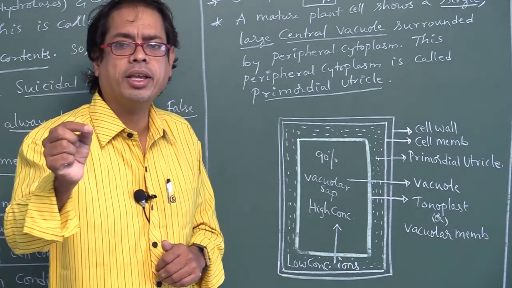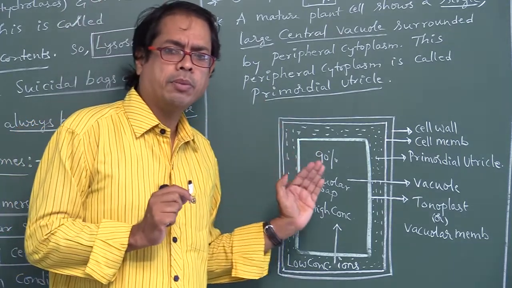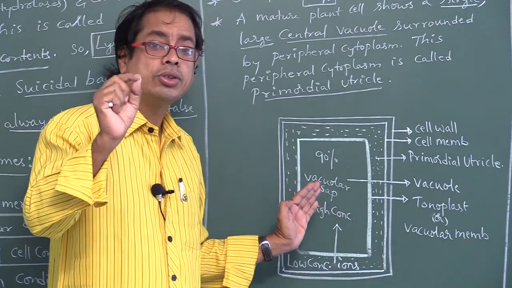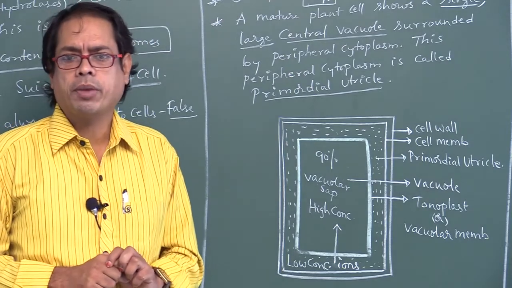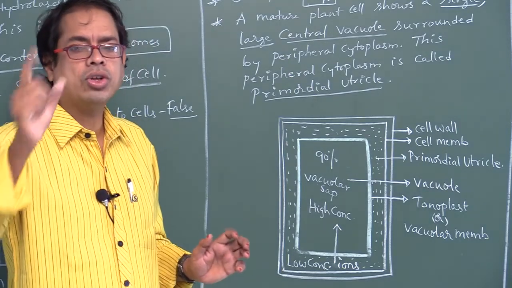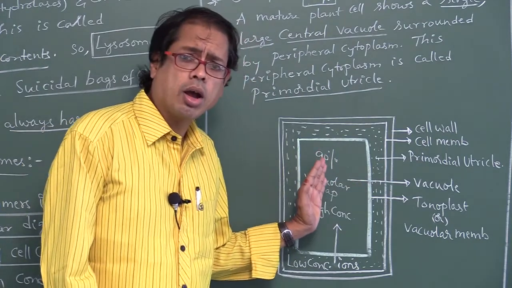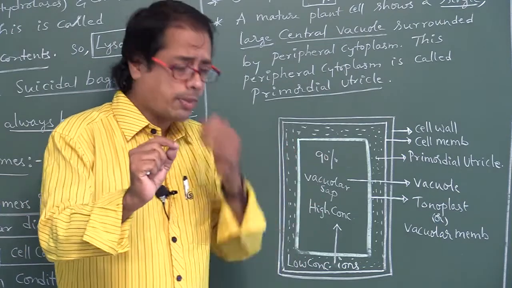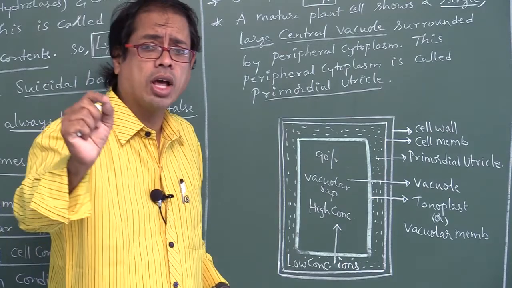Vacuolar pigment is anthocyanin. Very, very important point. Right. So the cell organelle that occupies 90% of the volume of the cell is the vacuole. The membrane of the vacuole is called tonoplast or vacuolar membrane.